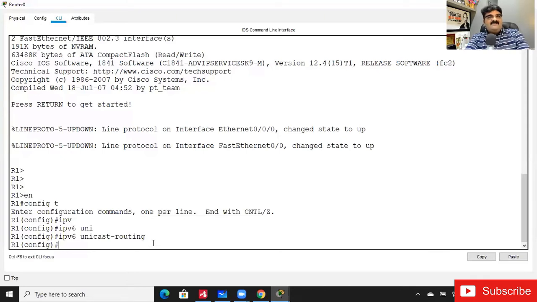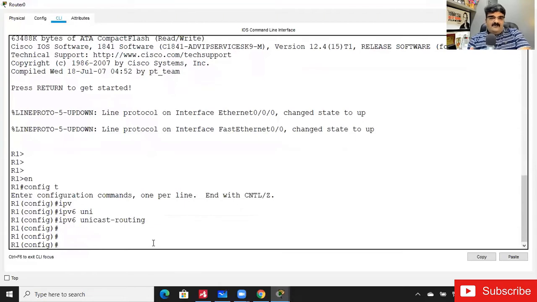Yes, IPv6 unicast routing must be enabled, right, Neeraj? Yes, yes. Prasant Kumar, good. Do not forget this. Yes, Raj Kumar. Good, good. Yes, Nikhil.